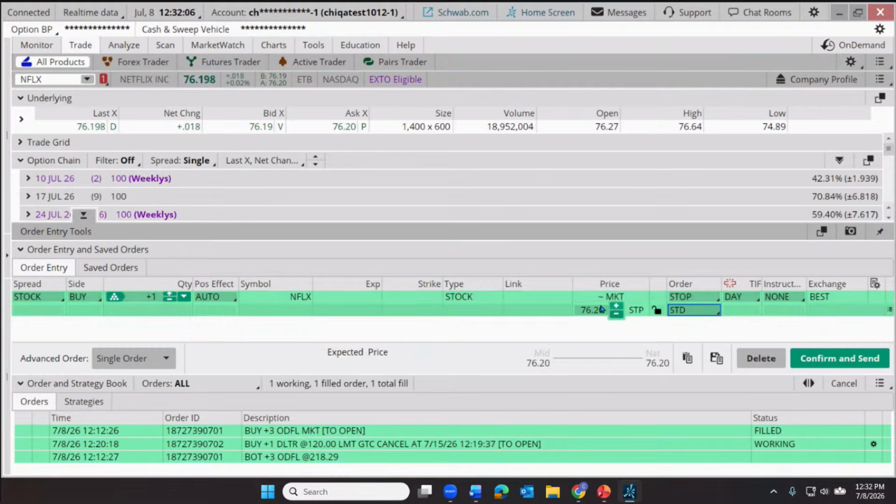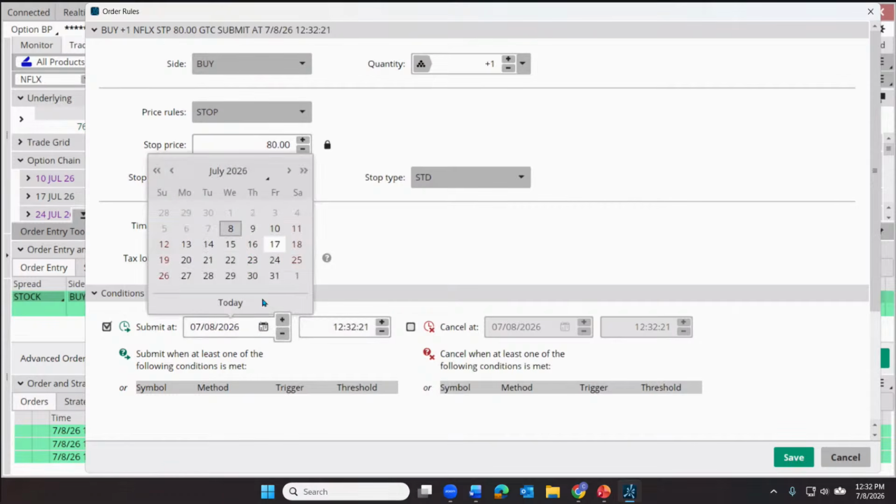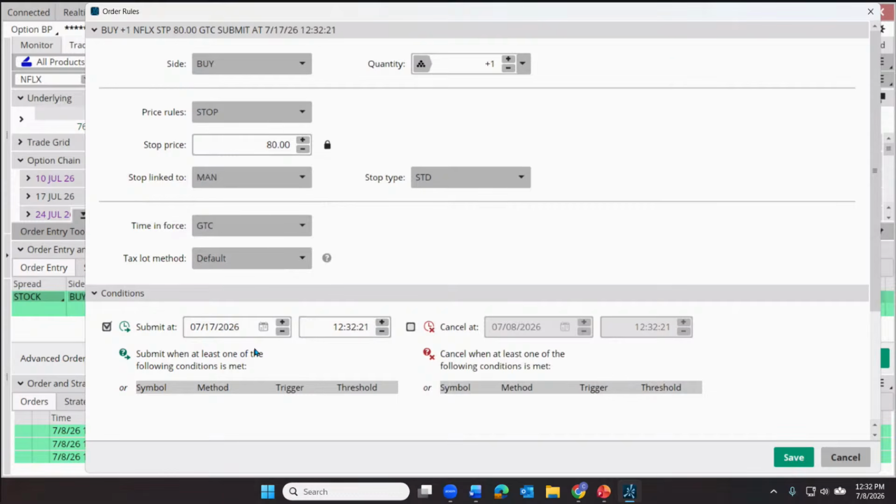All right? So this is known as a buy stop, but we're going to put a condition on here. First of all, our intention was to buy it at $80, but even then, not right now. We want to wait. Let's come over here and put on another condition. So let's put on our order condition. Let's put in a buy stop at $80. We're going to put this on good till canceled, but we're going to submit it on a specific day. In this case, we're going to put it on for the 17th. All right. And how about we put this in at 7:30.